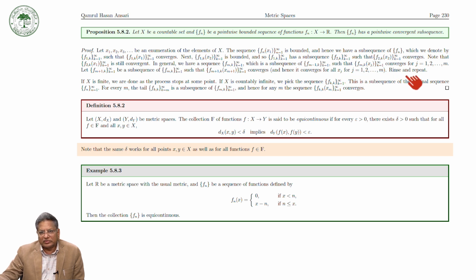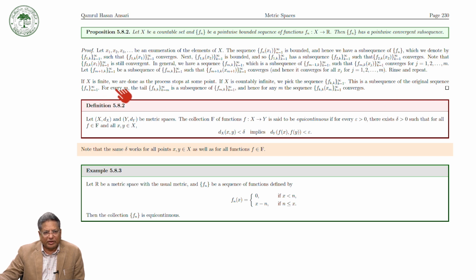Rinse and repeat. Then we will see that if X is finite, we are done, as the process stops at some point. Now, if X is countably infinite, pick the diagonal sequence Fkk. This is a subsequence of the original sequence Fn.